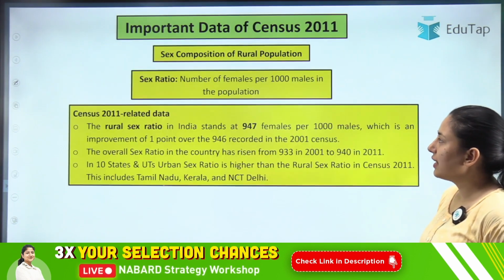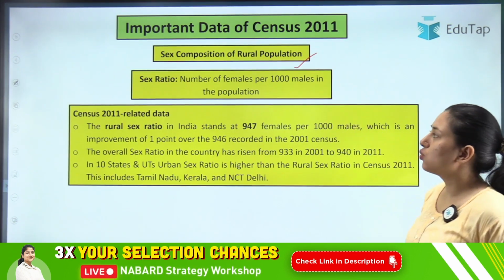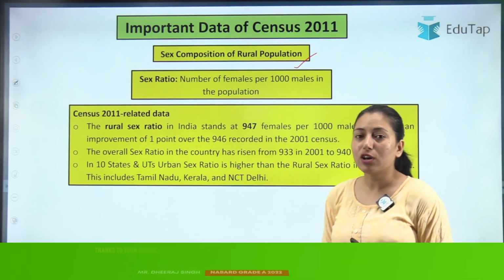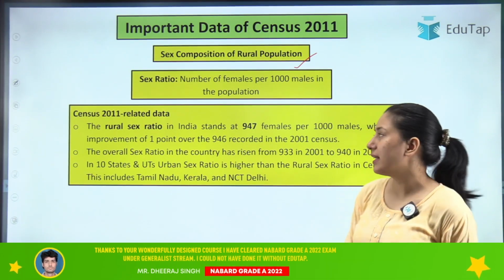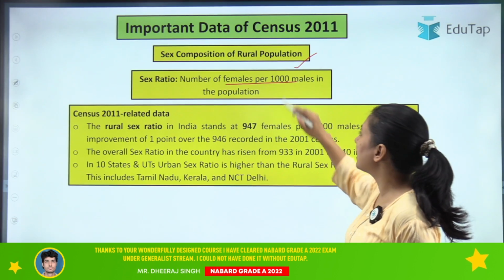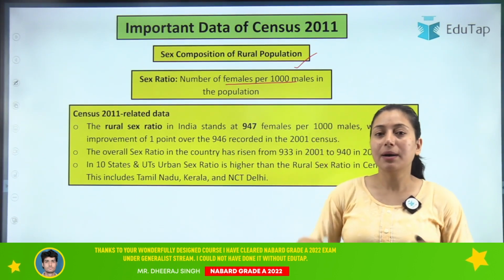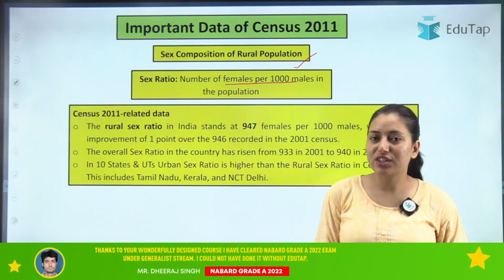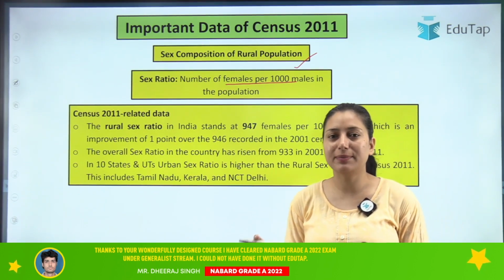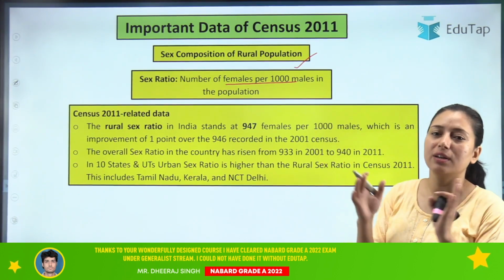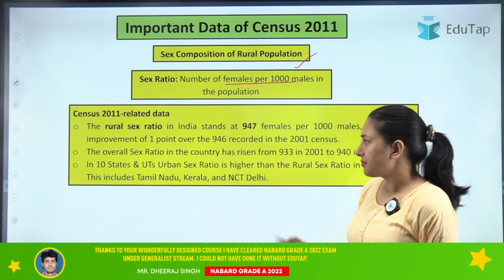Then moving on to the next, that is the sex composition of rural population. If we talk about sex ratio, what is sex ratio? It is basically the number of females per 1000 males in a population. That is your sex ratio, basically the ratio between the number of females and the number of males. Clear?